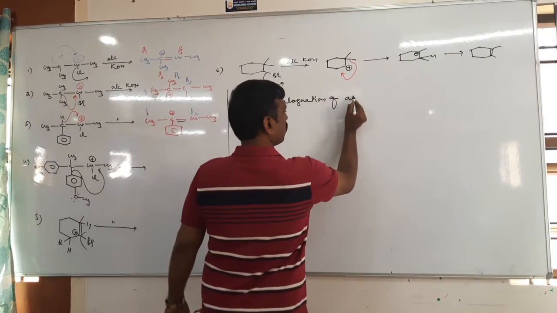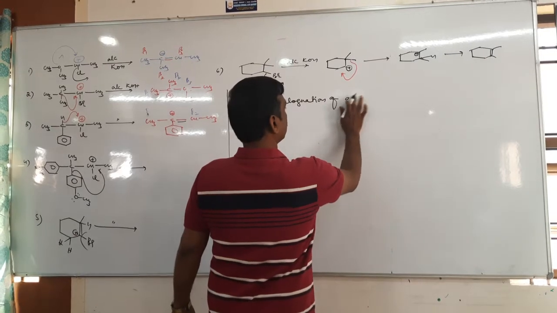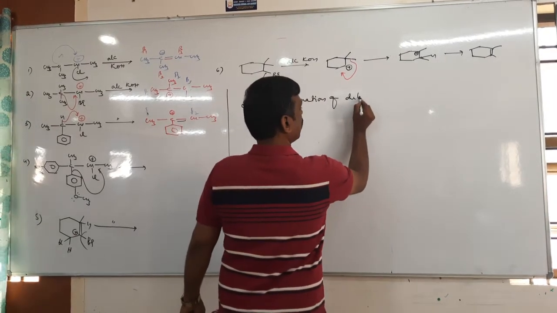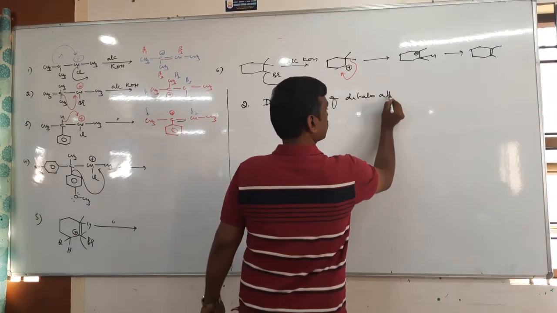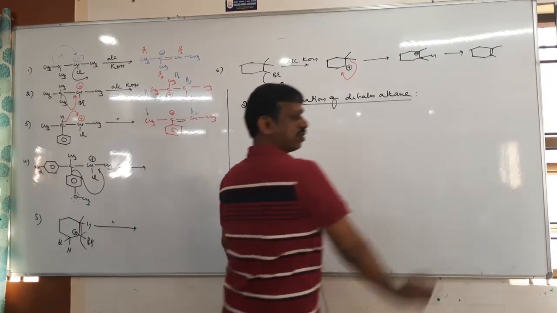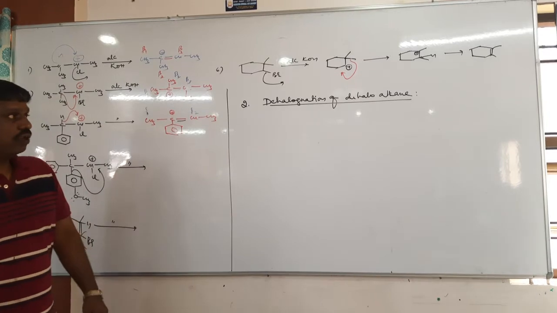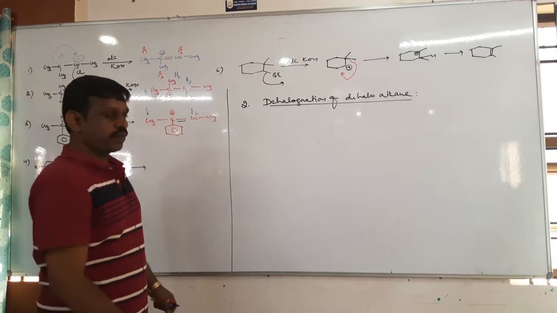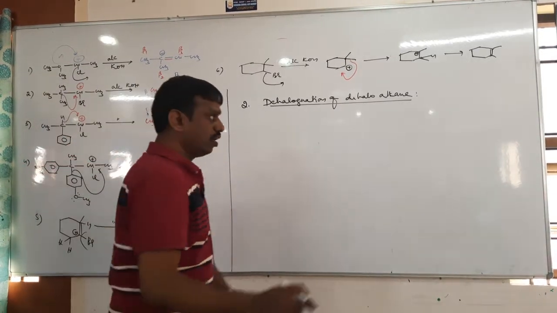Dehalogenation of dihaloalkanes. So dehalogenation, what is a dehalogenation?